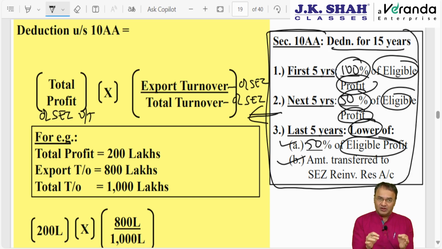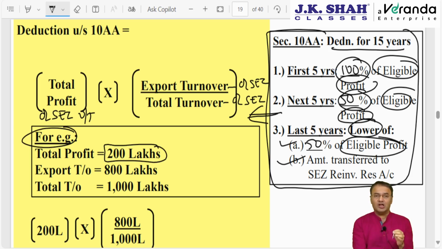Now if you apply this in an example, suppose the total profit of the SEZ undertaking is 200 lakhs, export turnover is 800 lakhs and the total turnover is 1000 lakhs. Now total turnover comprises two factors, export turnover as well as domestic turnover. Here domestic turnover is not given, and not even required for applying this formula. Simply, export turnover is what percentage of total turnover? Answer: 800 divided by 1000 into 100, 80%.